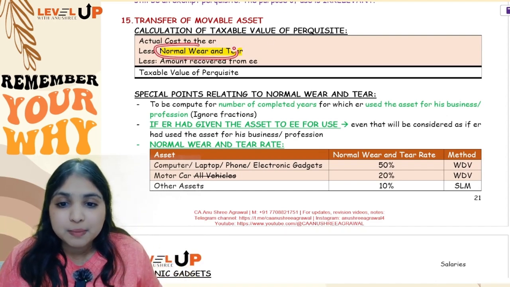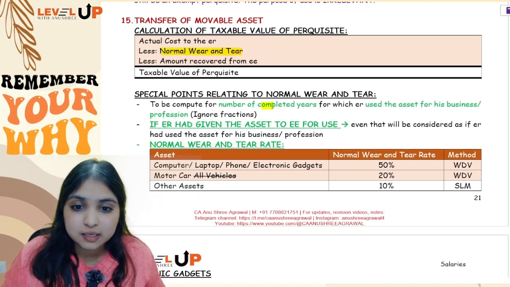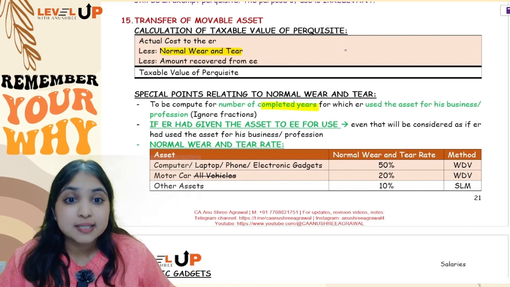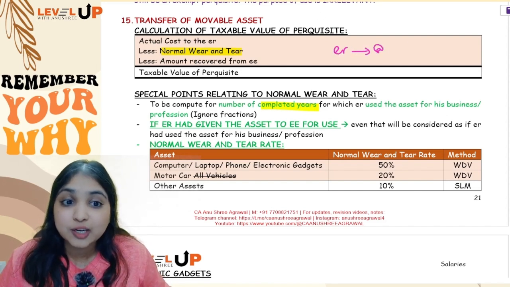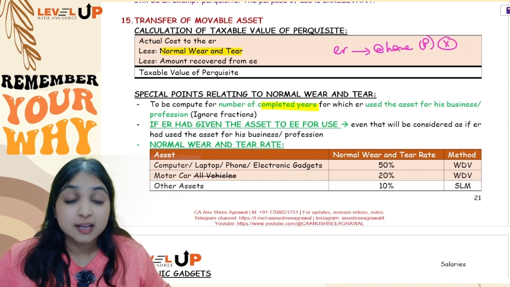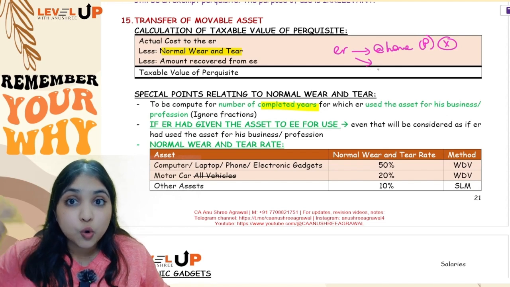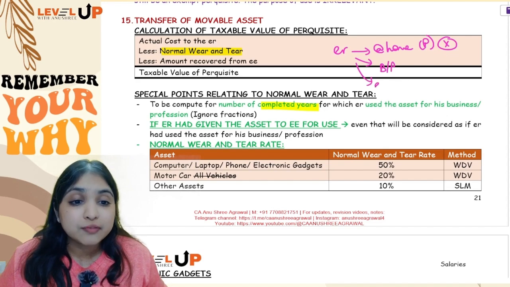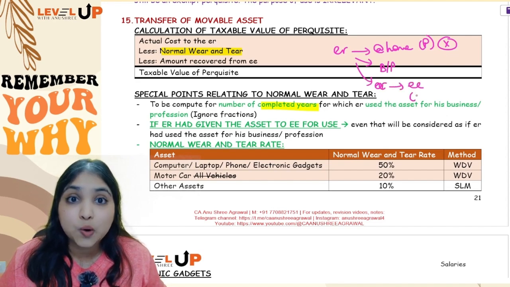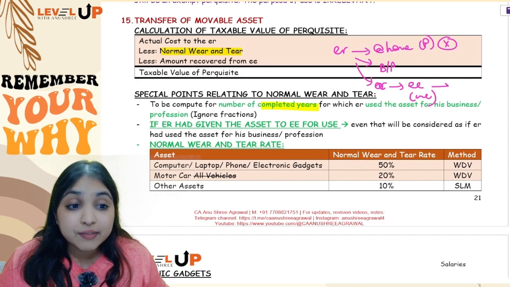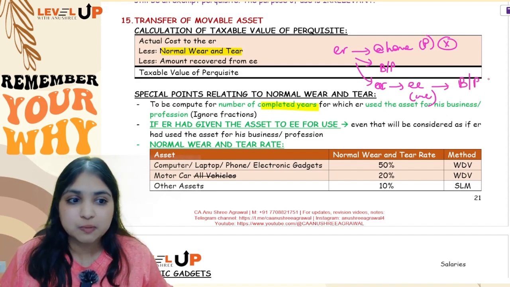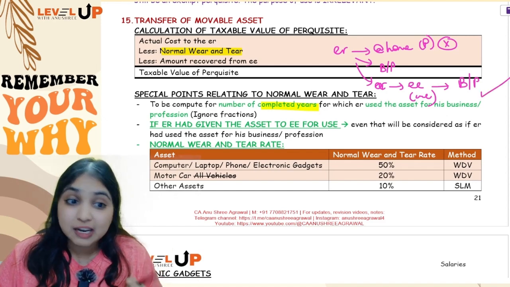Now when you are computing normal wear and tear, be careful. First of all, compute normal wear and tear only and only for the completed years for which the employer has used the asset for his business or profession. See, if the employer has used the asset at home, for personal purpose, then you will not compute normal wear and tear. You will compute it only for those years for which the employer has used the asset for his business or profession. What if the employer had given the asset to the employee for use all these years? Even in this case, you will consider as if the employer has used it for business or profession, and you will compute normal wear and tear for these years also.